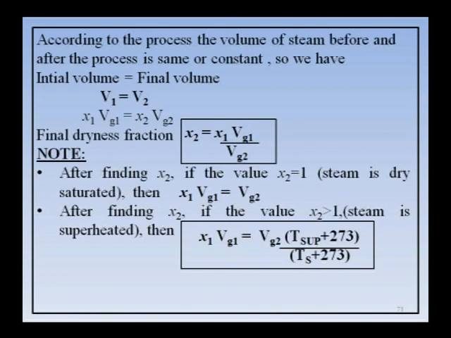So, x1 Vg1 is equal to x2 Vg2. Therefore, the final dryness fraction x2 becomes x1 Vg1 divided by Vg2, the final dryness fraction of the steam after the process. Depending upon the value of x2, you have to decide the final condition of steam in order to work out the problems.